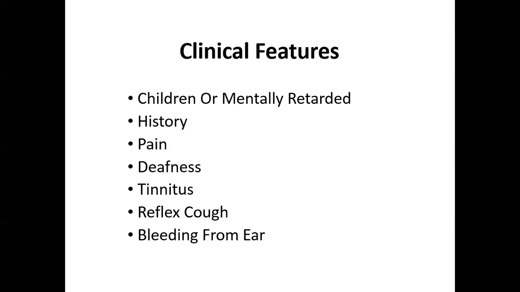From where does the reflex occur? It is the auricular branch of the vagus nerve, which supplies the external auditory canal as well as the cough centers, and the vagus nerve also supplies the chest and the lungs. So it is a reflex. This starts with the auricular branch of the vagus nerve. It goes to the cough centers in the brain and into the chest with the lungs. So whenever there is an irritation of the auricular branch of the vagus nerve, it gives rise to the reflex cough.